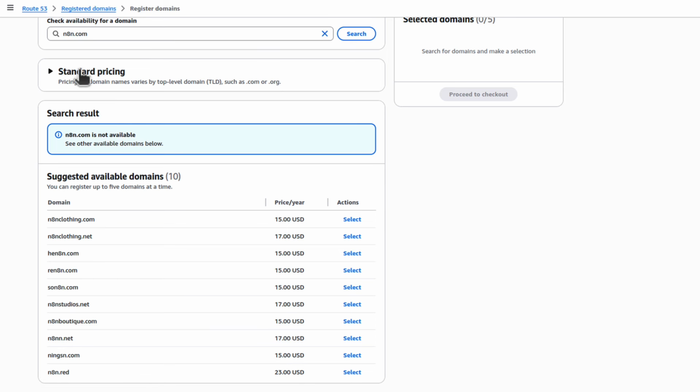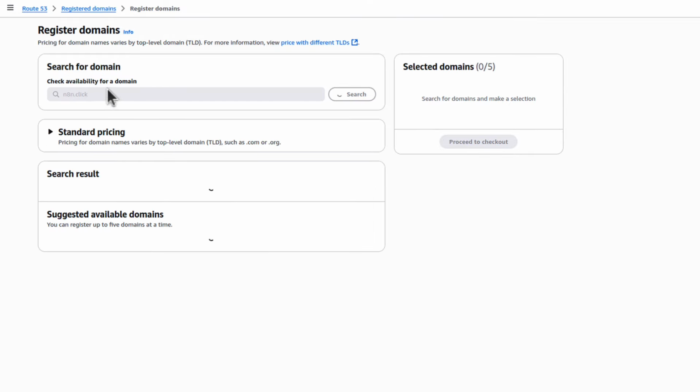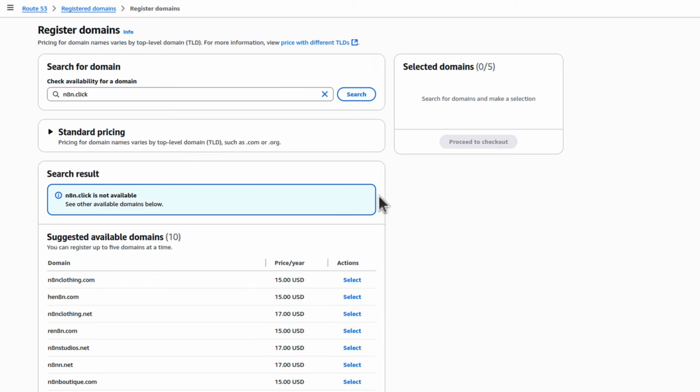I can tick here those standard pricing, and here I can sort them according to price. And now you can see that the domain that finishes with .click is the cheapest. It costs only $3 a year. It's a price per year, so it makes it 25 cents per month, yes? Let's see if n8n.click is available then. I will search for n8n.click, and unfortunately it is not. n8n.click is not available.